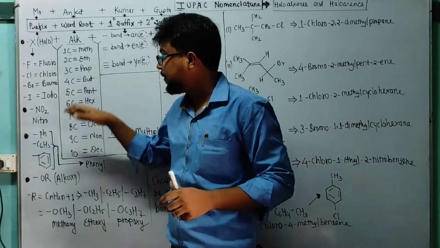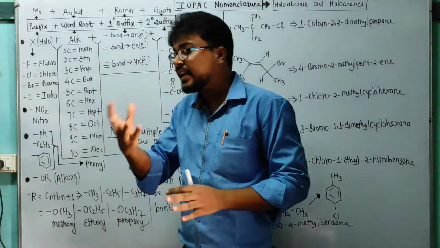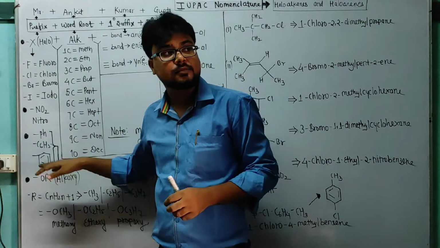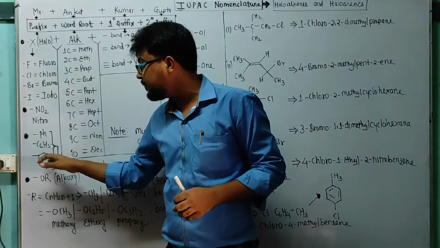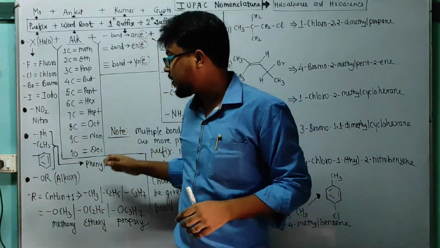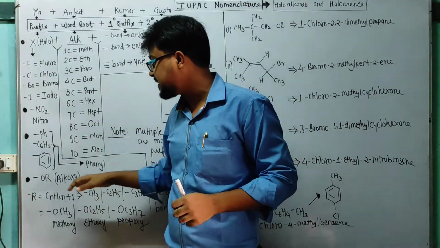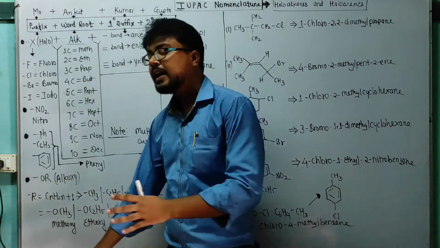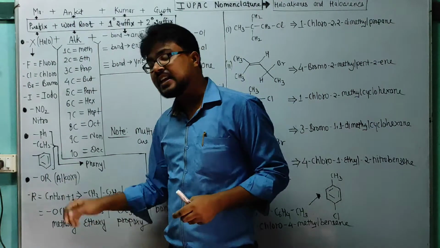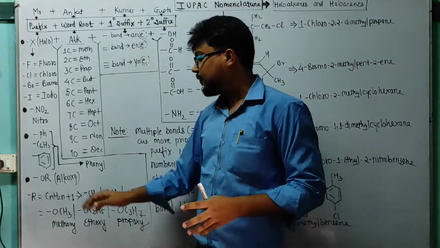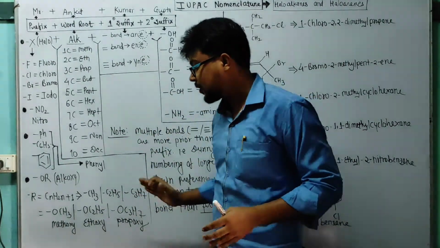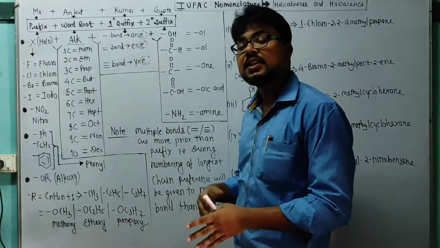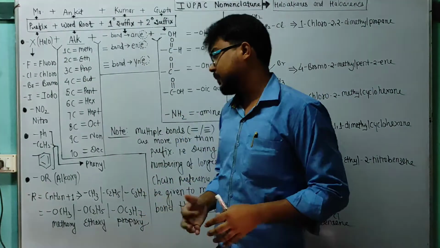It can be nitro, it can be phenyl, and phenyl can be written as C6H5, the benzene ring with free valency, and then alkoxy group is also prefix, means it can be OCH3, OC2H5, OC3H7 for OR, and for alkoxy group, if CH3 is there, it can be methoxy. For OC2H5, it is ethoxy, and for OC3H7, it will be propoxy.